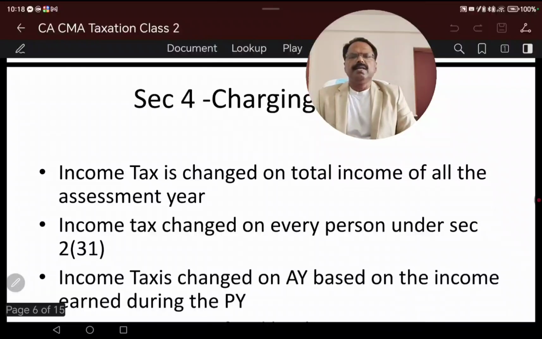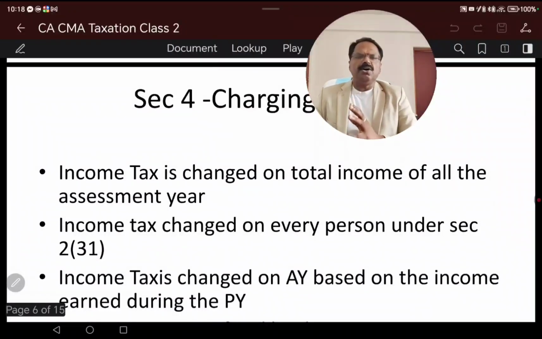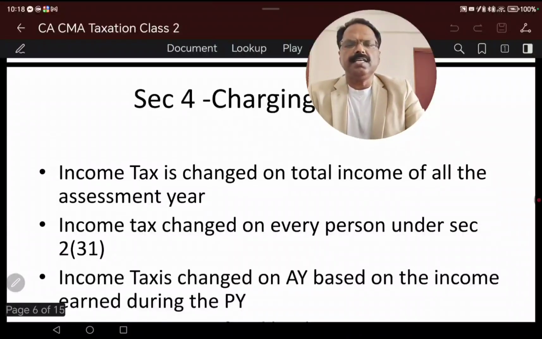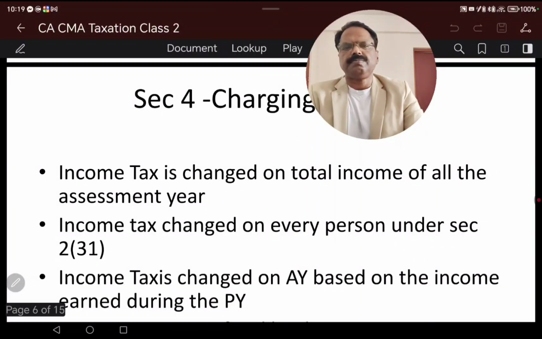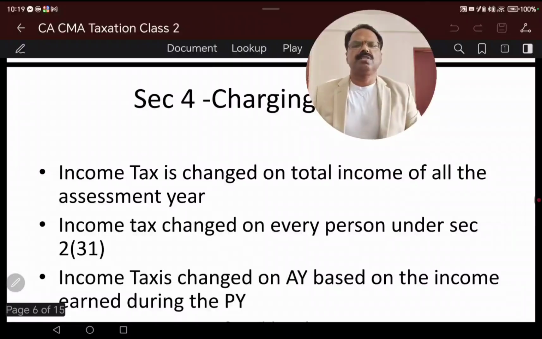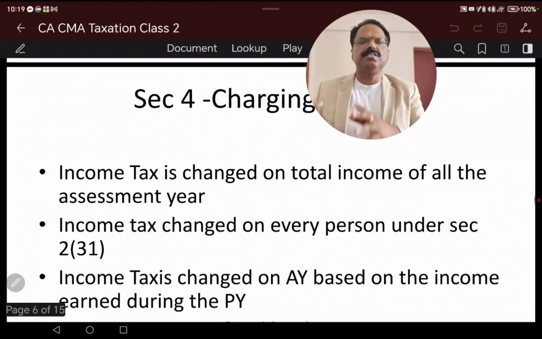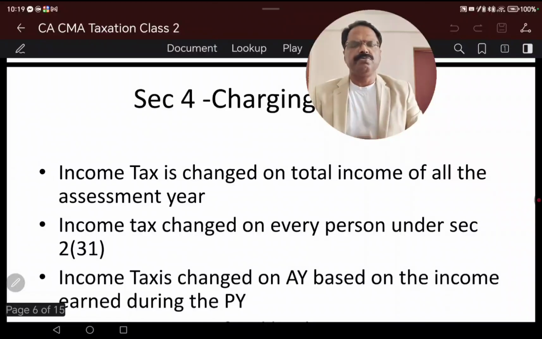Income tax is charged on the total income of the person, of the assessment year. Have you identified the difference for that? Income tax is charged on the total income of the assessment year. So that means there are different kinds of incomes which we will be discussing. It is very important to know at this point. This charging section is very important from the examination point of view.